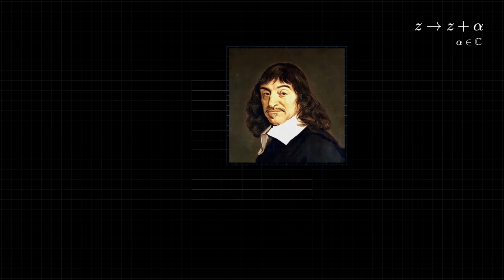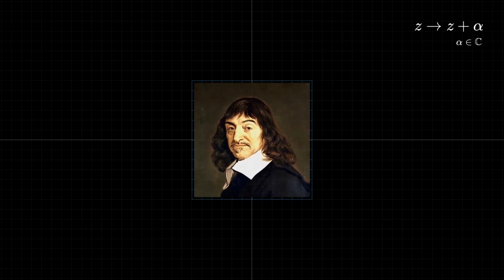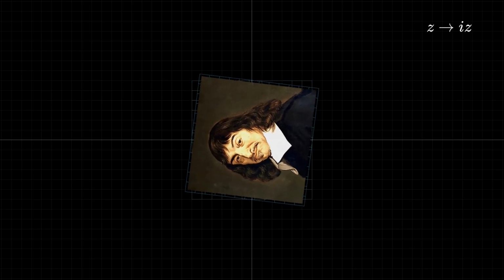First, let's consider a mapping that adds another complex number to the original one. This results in a translation. Next, we apply a mapping that multiplies the original complex number by a real number. This stretches or compresses the image. Now, let's see what happens when we multiply by an imaginary number. The image rotates.